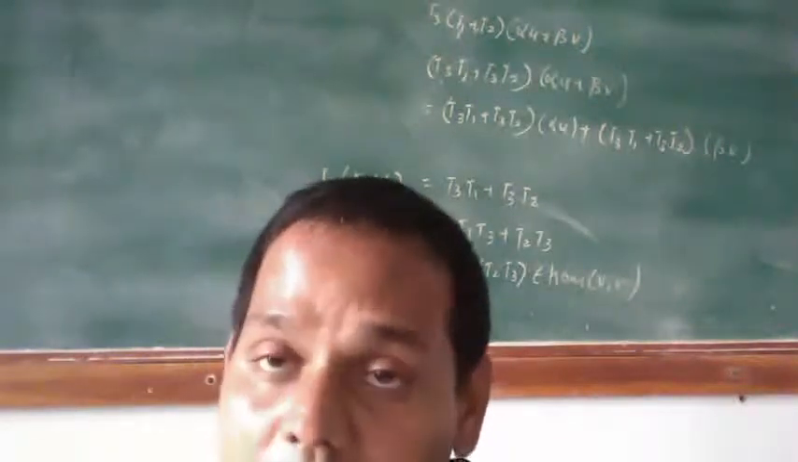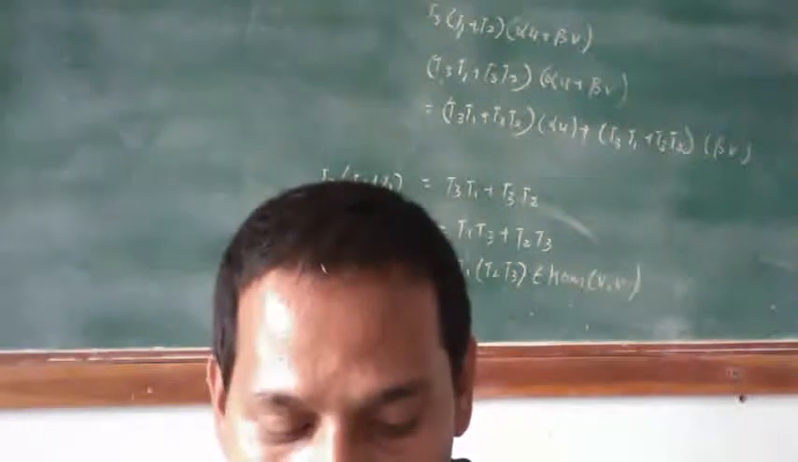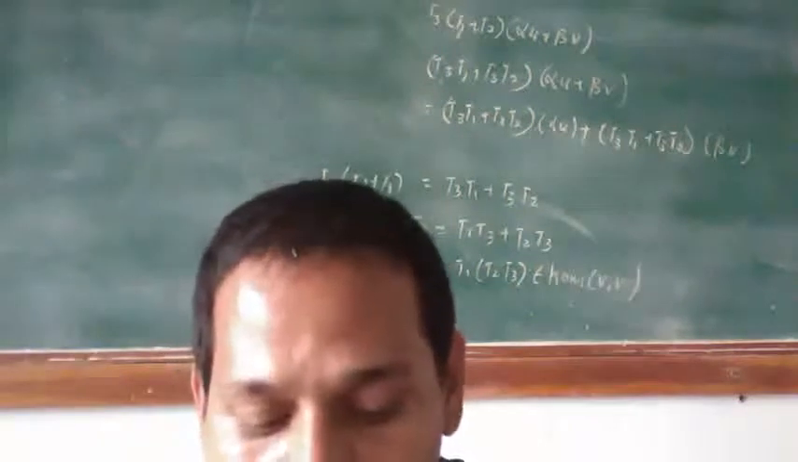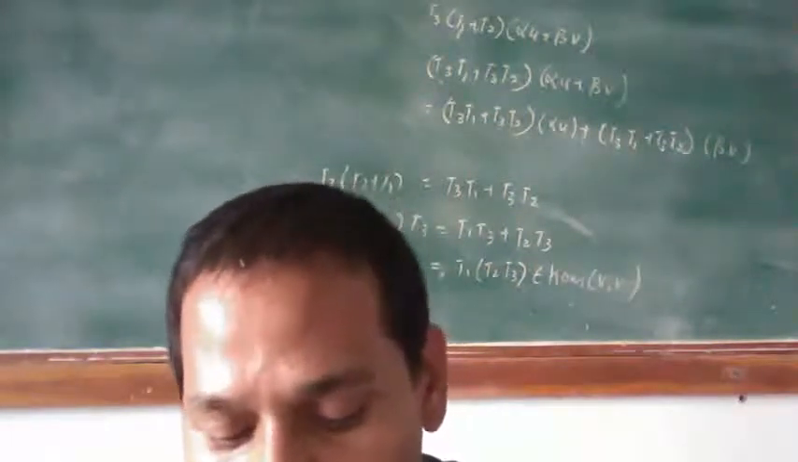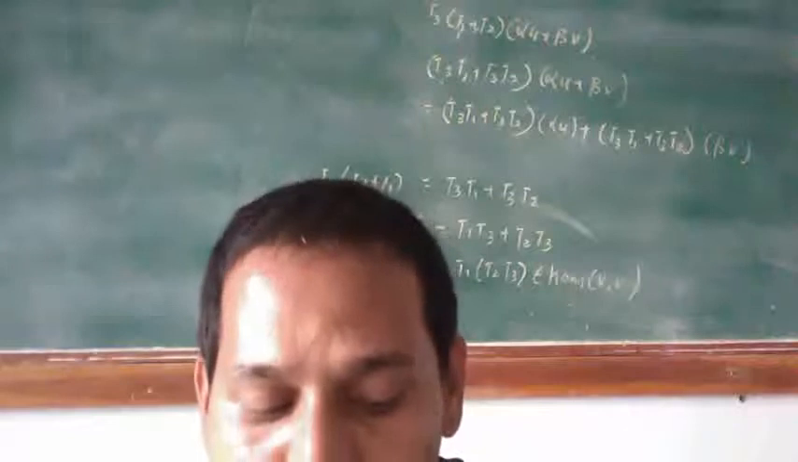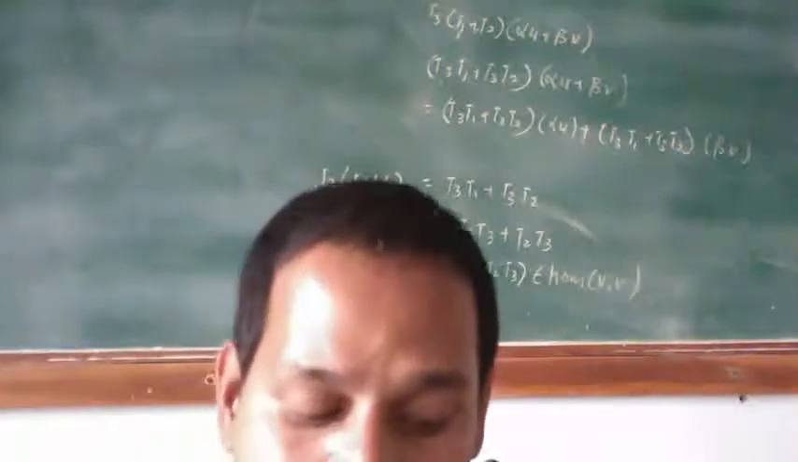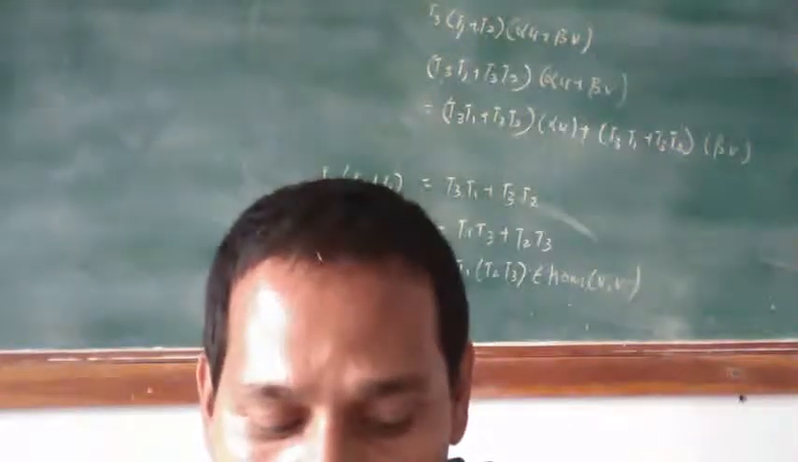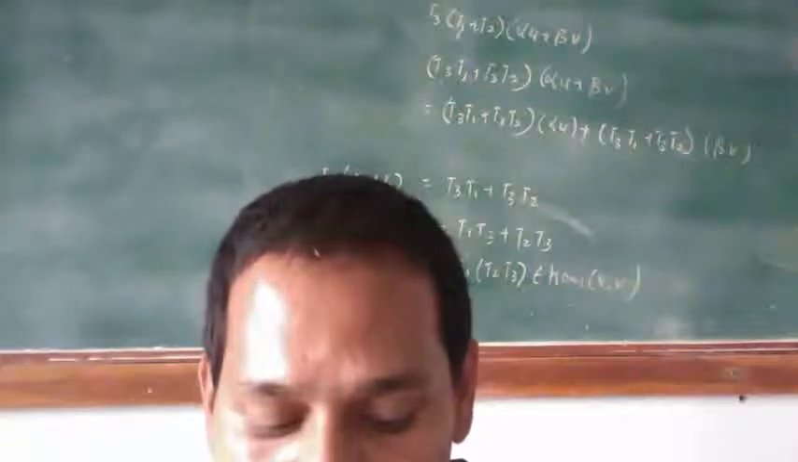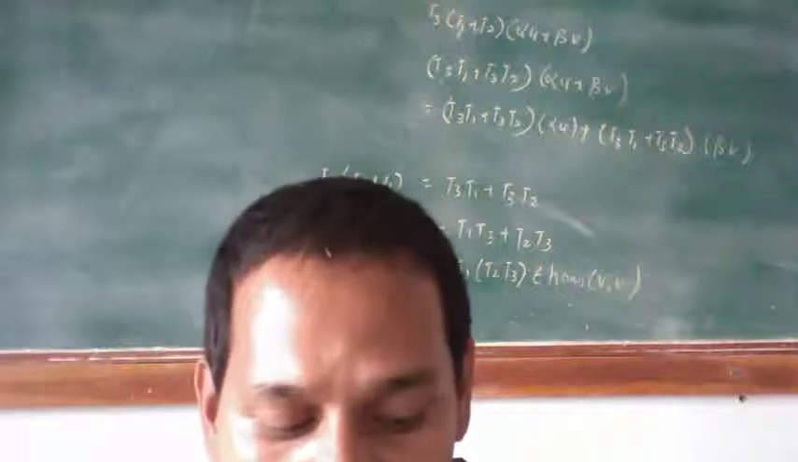Next lemma or theorem. If A is an algebra with unit element over F, then prove that A is isomorphic to a subalgebra of A of V for some vector space V over F. Now for the proof, by hypothesis A is an algebra over F, so it must be a vector space over F. We shall use V equal to A to prove this lemma.